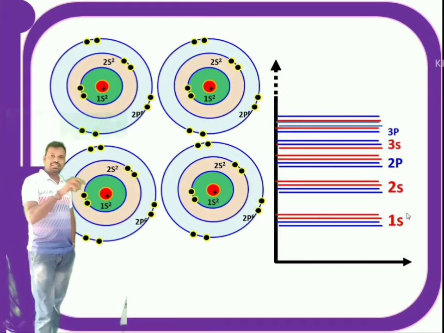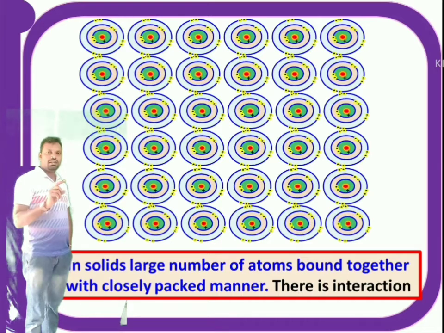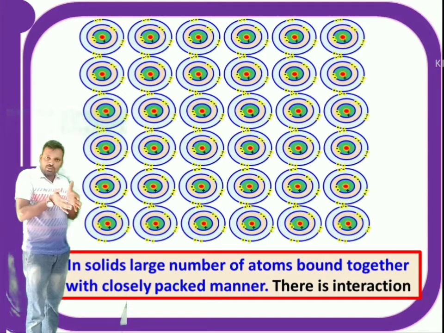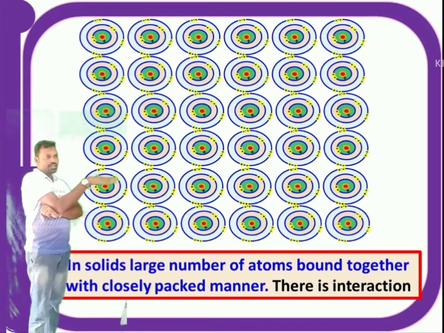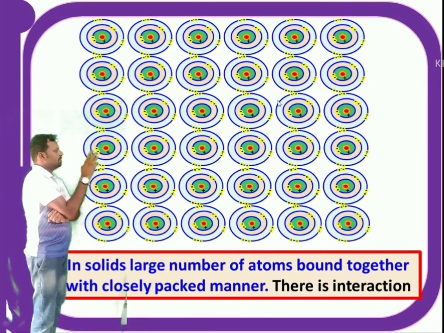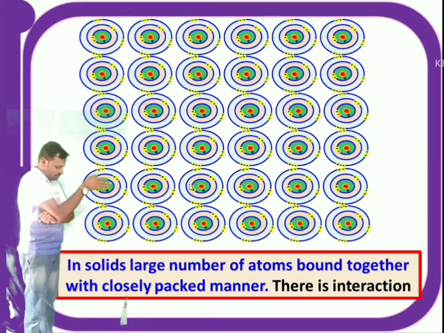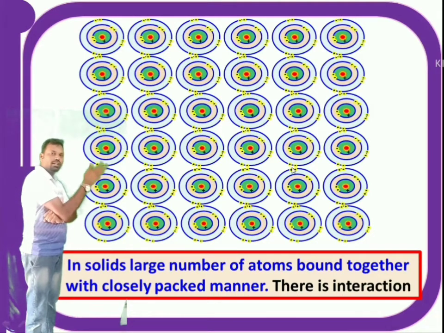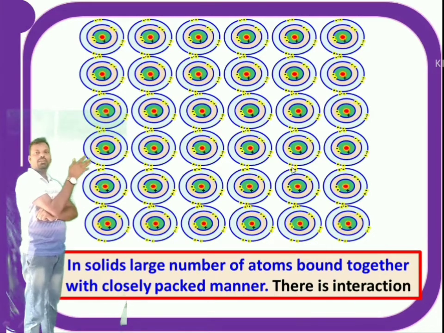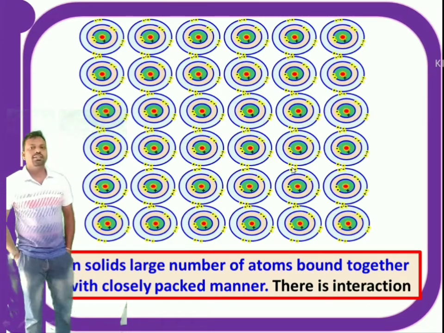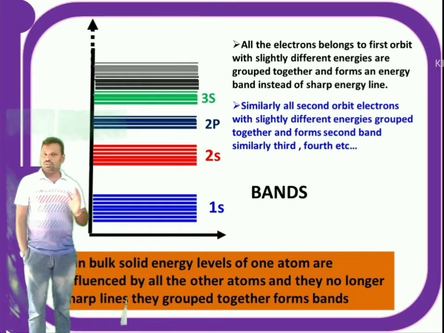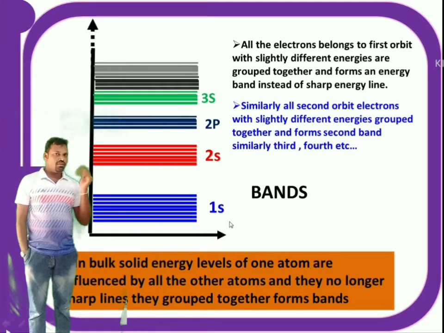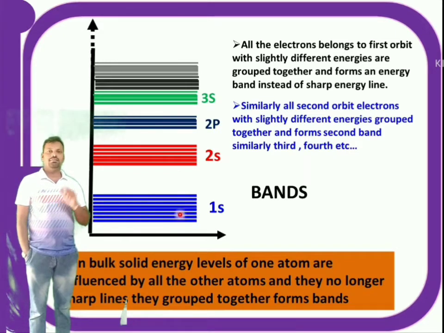Now check the case of a solid. In a solid, a large number of atoms are bound together in a closely packed manner. That means one atom is surrounded by many atoms and there is an interaction between this atom and the other atoms. So the energy levels of a single atom are influenced by all the other atoms. Similarly, the 1s orbital of one atom is influenced by all other atoms. In this way, all the 1s orbitals which have slightly different energies merge together, group together, and they form the 1s band. This is called a band.